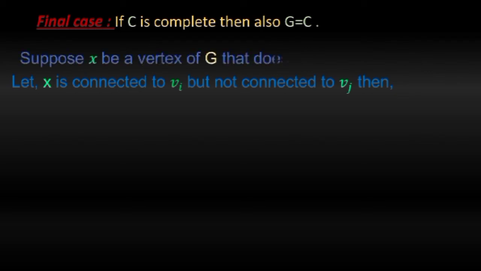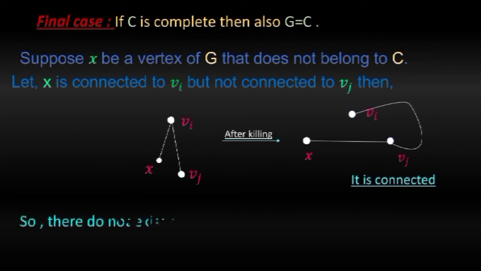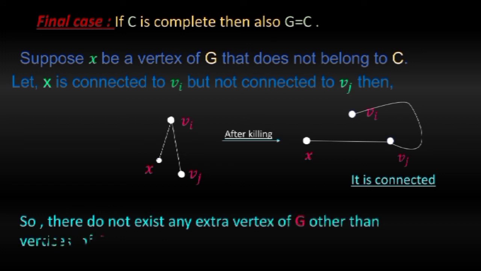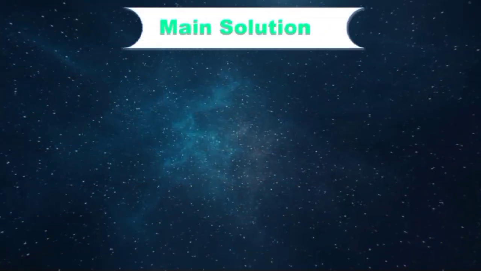Suppose X is a vertex of G that does not belong to C, and X is connected to a vertex Vi of C and not connected to Vj, then after a killing we should get the following thing, which again cannot disconnect the graph. So there does not exist any extra vertices of G other than the vertices of C. It means the graph is either a tree or a cycle or a complete graph. Let's move toward the main part of this solution.